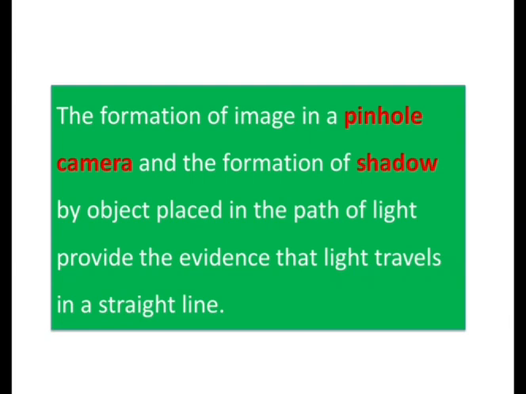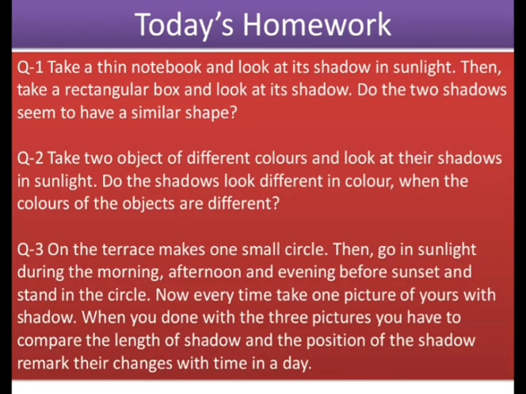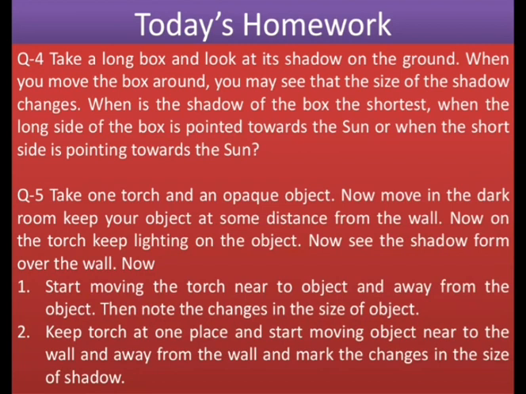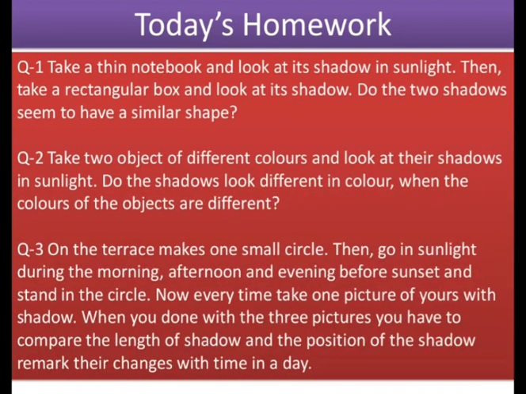Now, the formation of an image in a pinhole camera and the formation of a shadow by an object placed in the path of the light provides the evidence that light always travels in a straight line. The image formed in a pinhole camera and the shadows formed give us evidence that light is always travelling in a straight line. So today we are done with the shadow.